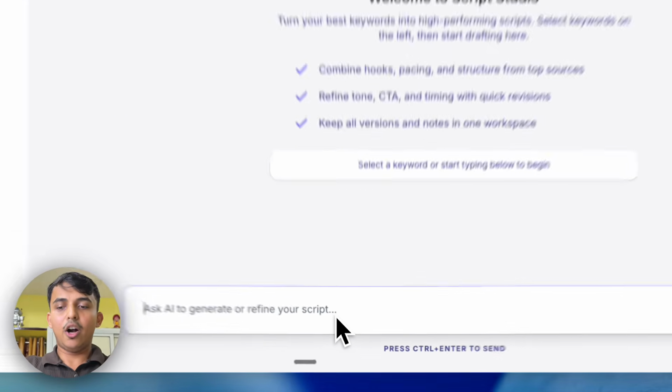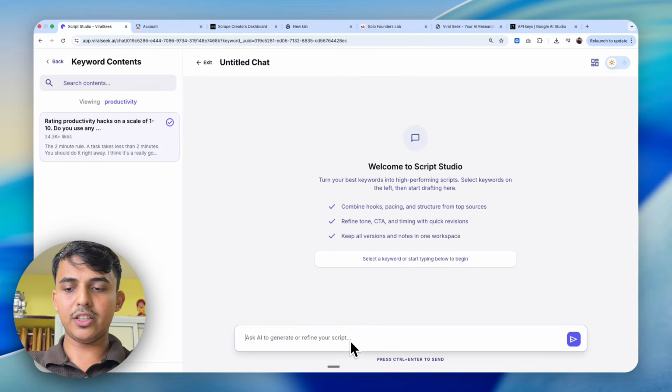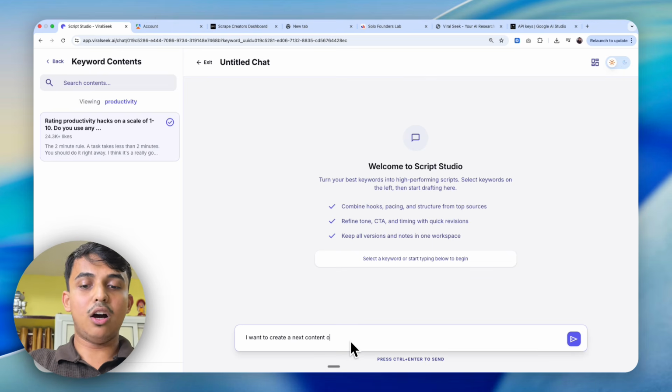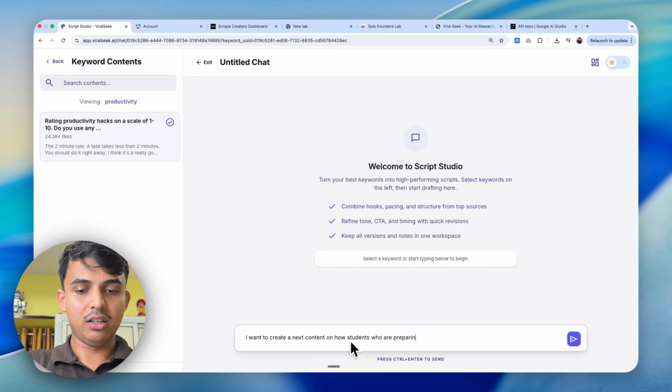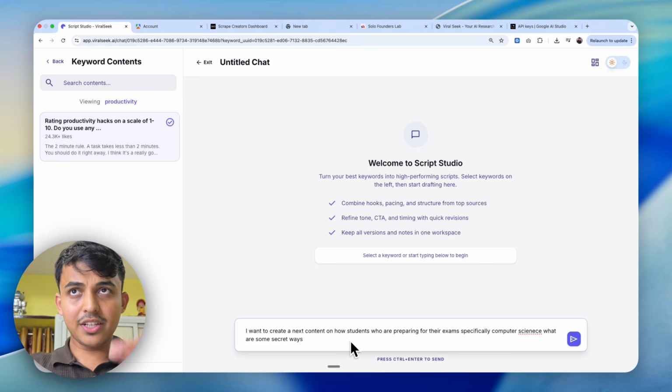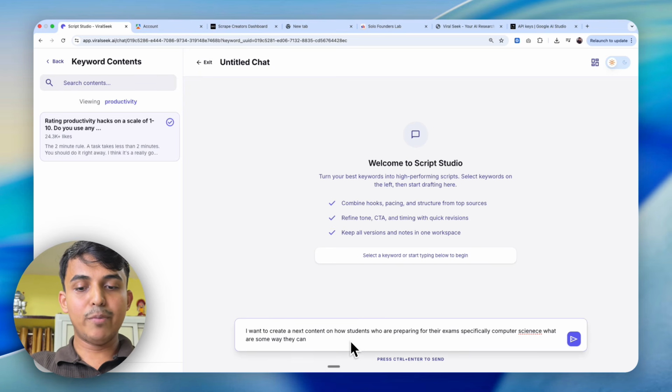And then all you gotta do is simple, easy peasy, right? All right, so I'm gonna do something like this. I want to create next content on how students who are preparing for their exams, specifically computer science, what are some ways they can boost their productivity?